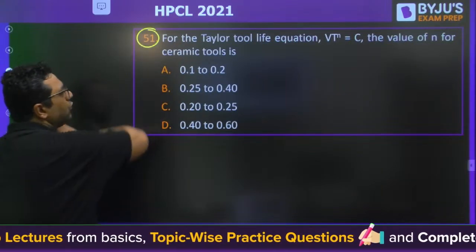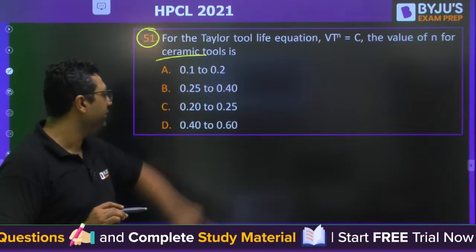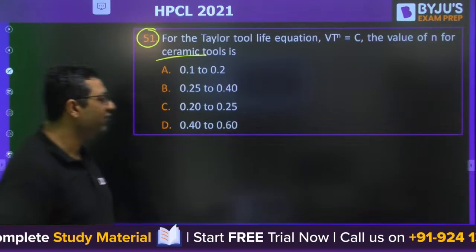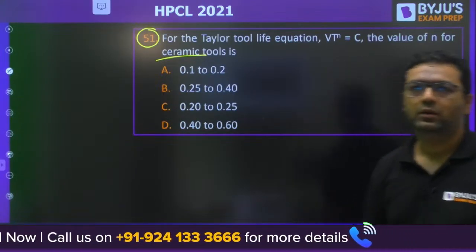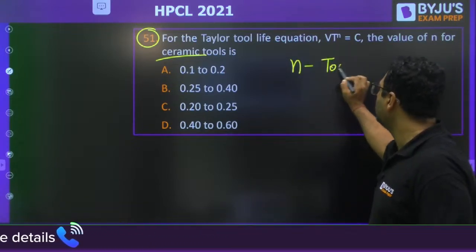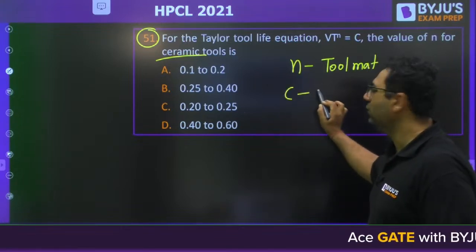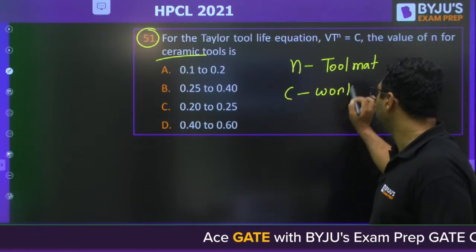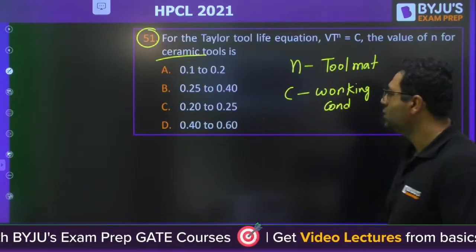This is the Taylor tool life equation, and they are asking n for ceramic. You know, this n value depends on the tool material, and the C value depends on the working condition. So what would be the answer?